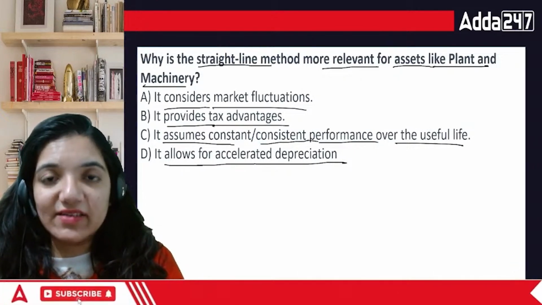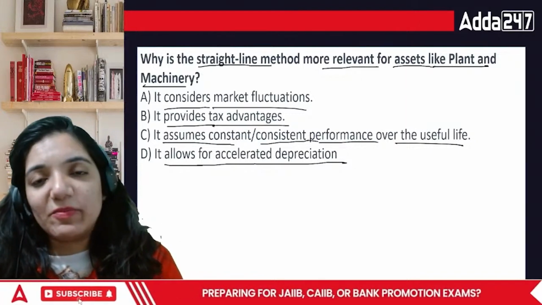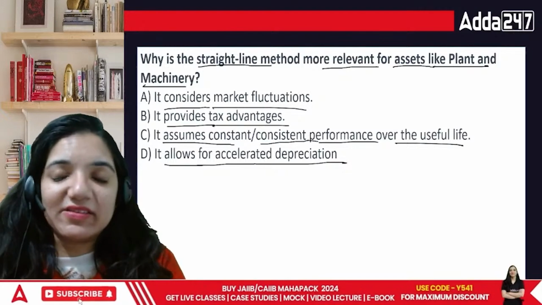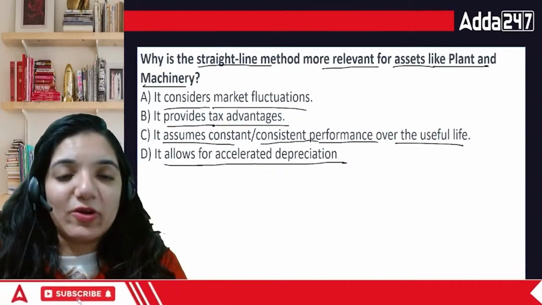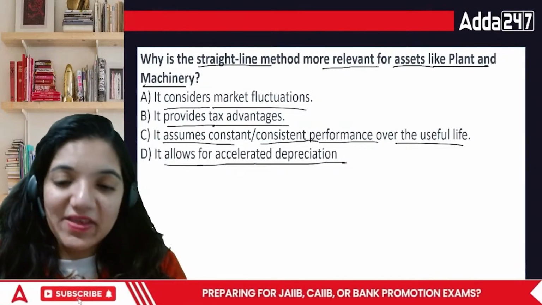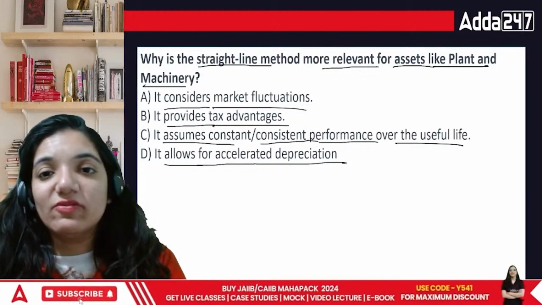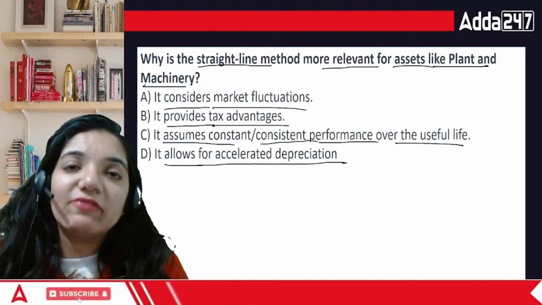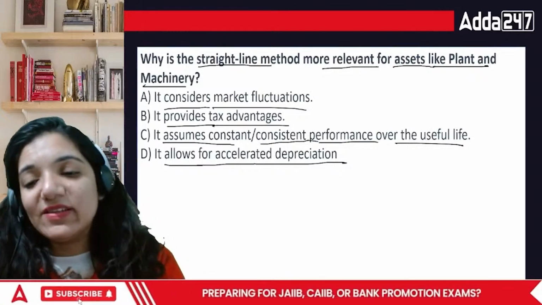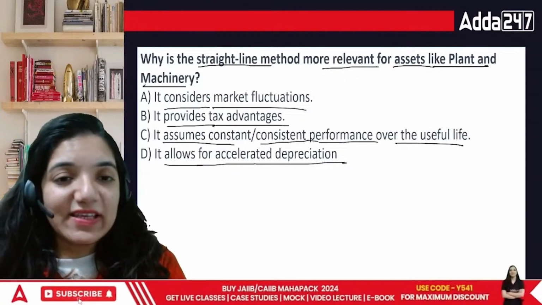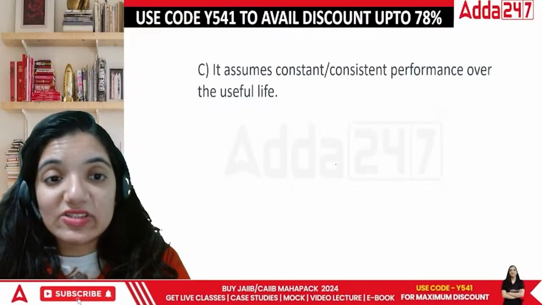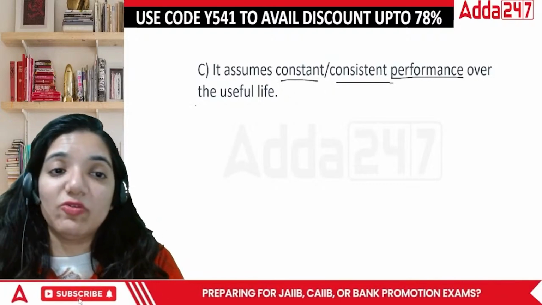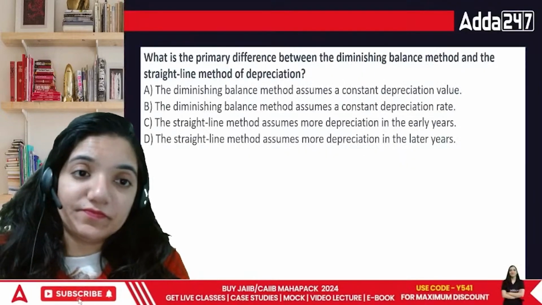See, if you look at the income tax department, it allows only the usage of SLM or the WDV method. Rest other methods are not used. This is an easier method. One of the easiest methods is SLM or straight line method. Okay, so why is this more utilized in this case? Basically it says that if we talk about our business there, we will assume that throughout the life we are going at the same pace. So in this case it is assumed that the constant or consistent performance is there over the useful life.